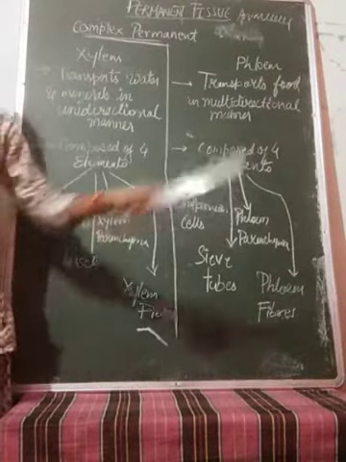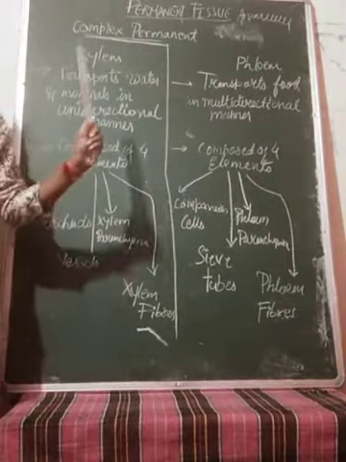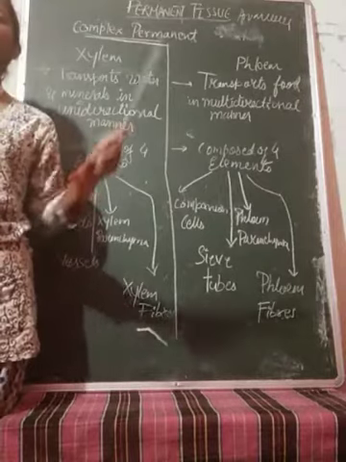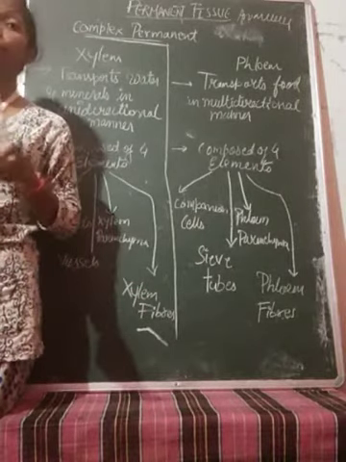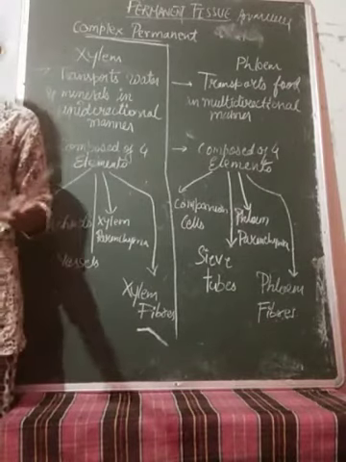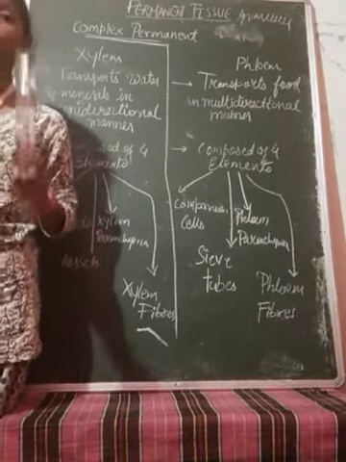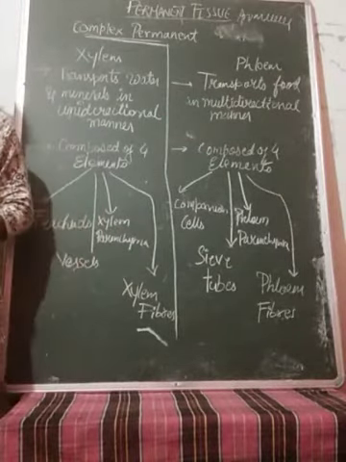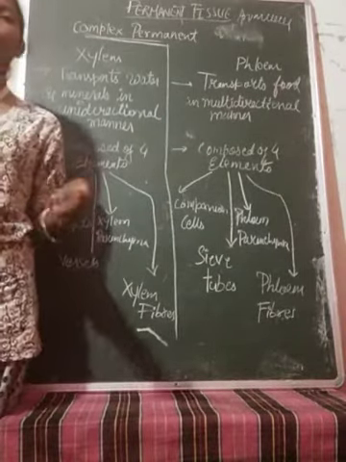First is the xylem, next is the phloem. Okay, so xylem is responsible for the transportation of water. You would have studied this in the junior classes also. Xylem is responsible for the transportation of water. Next one is the phloem. Phloem is responsible for the transportation of food.